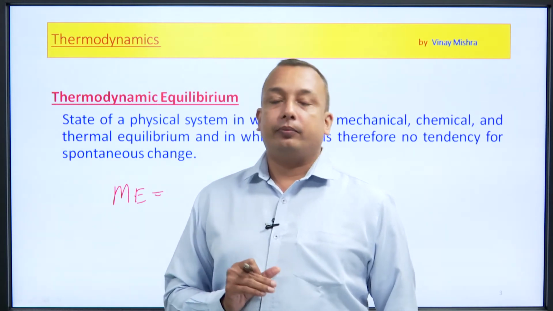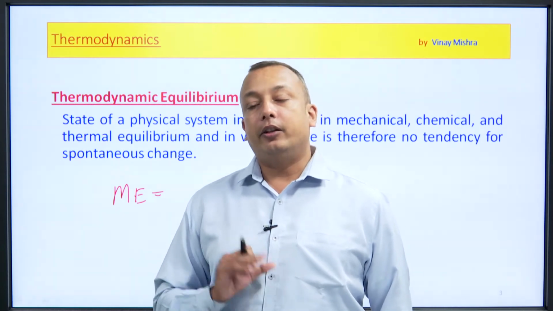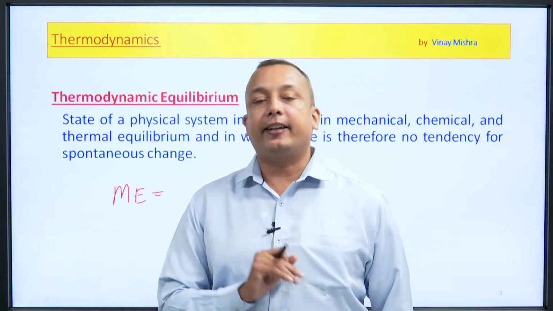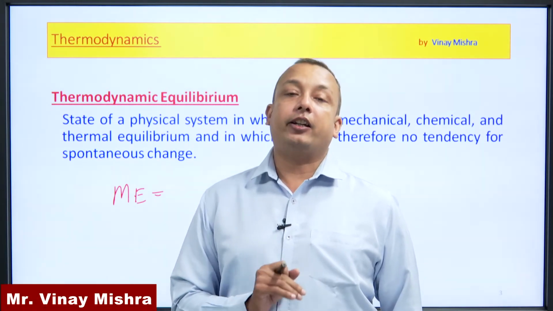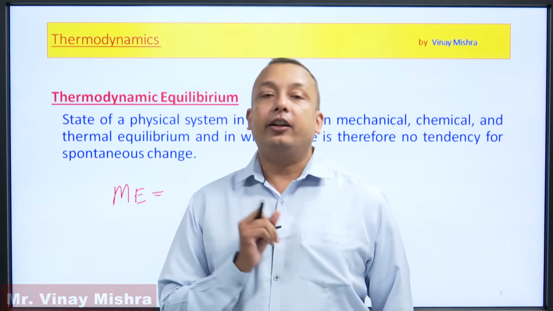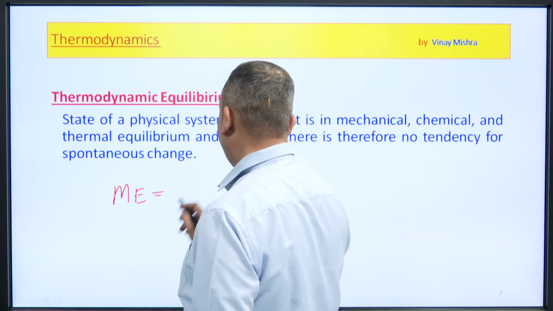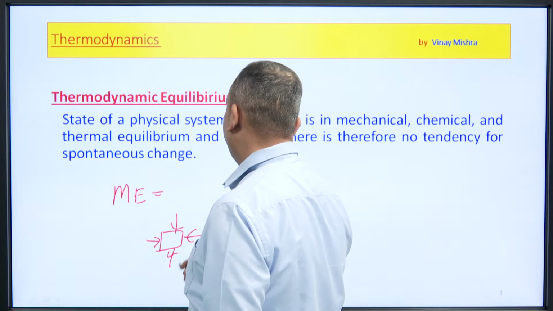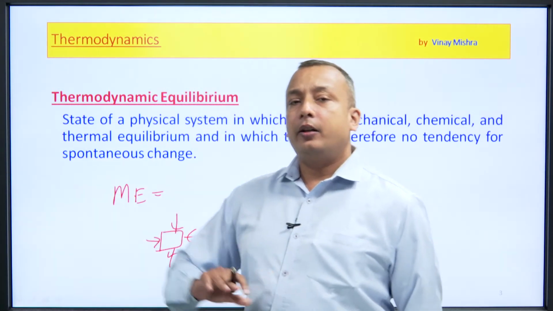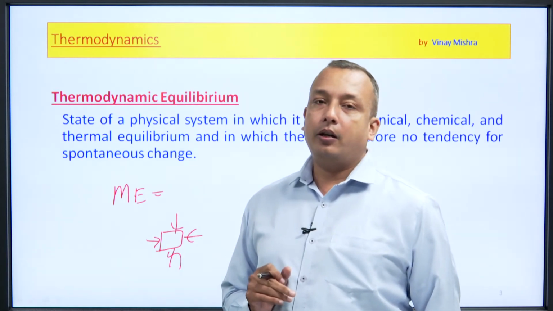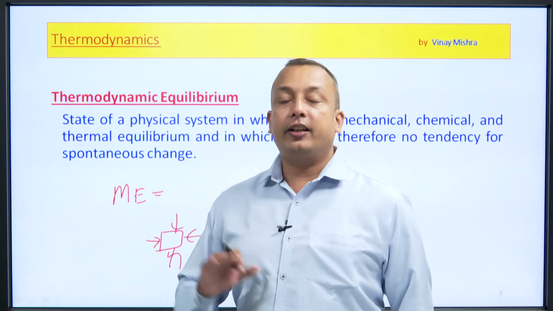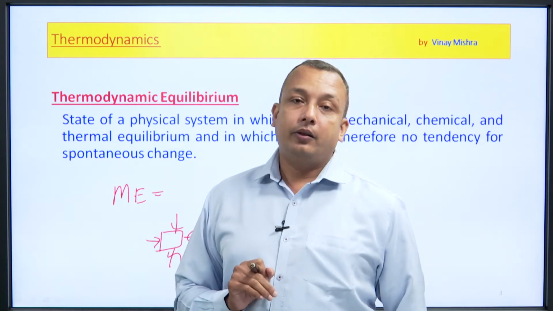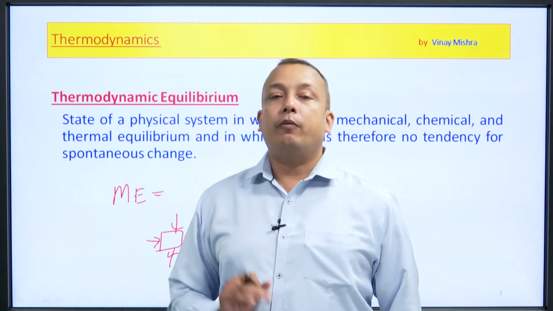this is the equilibrium in which the net force acting on a body is 0. If the net force acting on a body is 0, in that condition we can say the system is in mechanical equilibrium. Suppose forces are acting in this direction, this direction, and so on, many forces are acting, but the resultant of these forces is 0, then we say that this body is in a stable condition, and this is the condition of mechanical equilibrium.